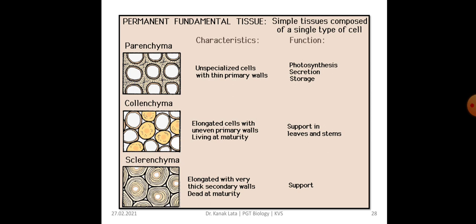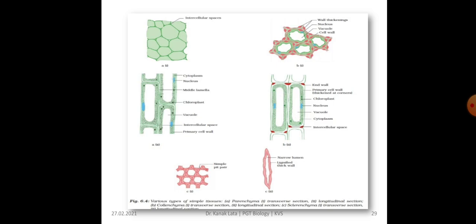The function of parenchyma is that it helps in photosynthesis, secretion and storage, and collenchyma and sclerenchyma help in supporting, that is, mechanical strength to the plant. Here are the various types of plant tissues, that is parenchyma, collenchyma and sclerenchyma.